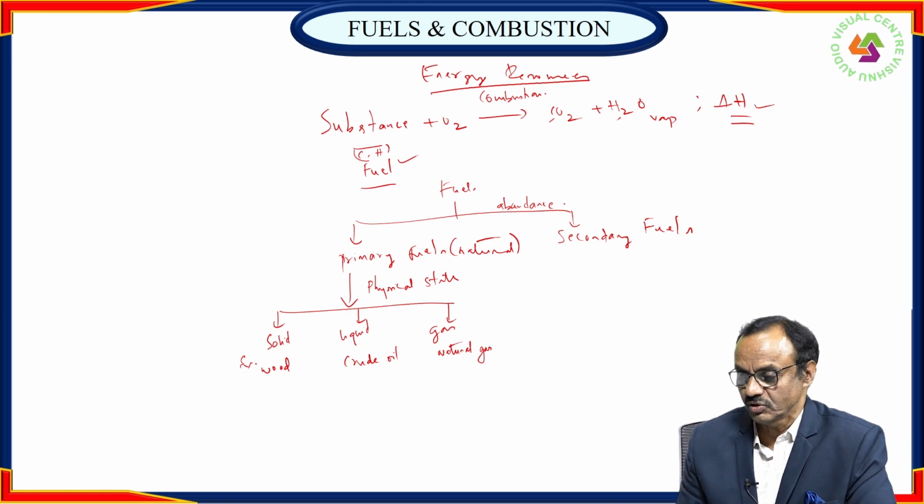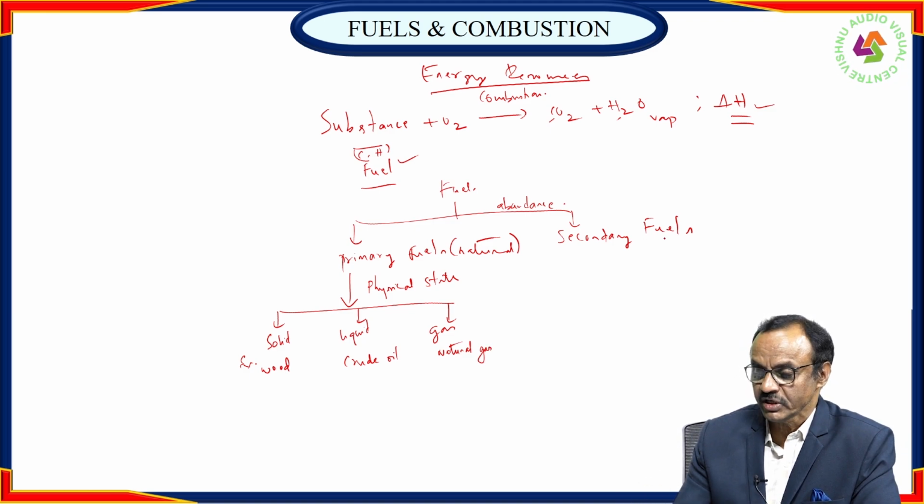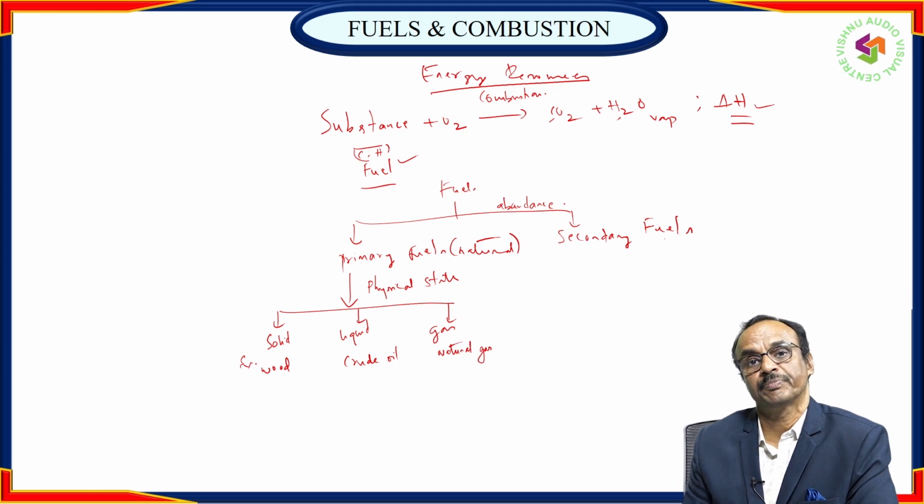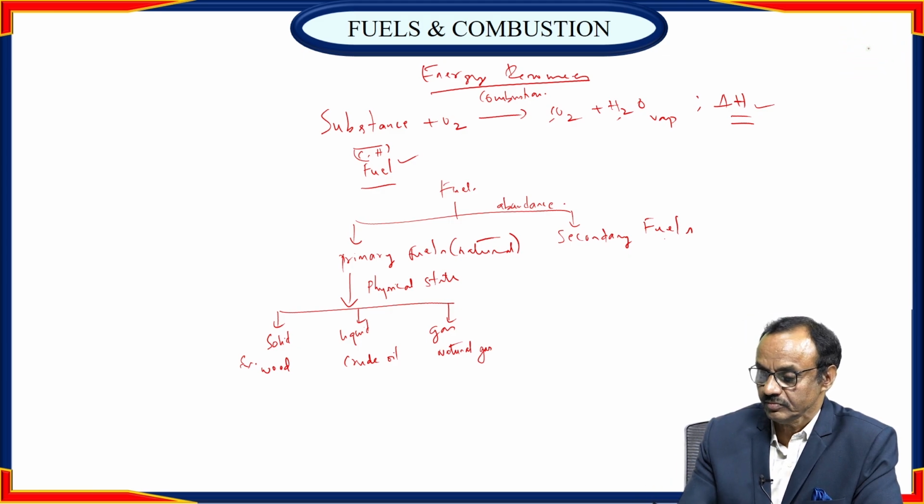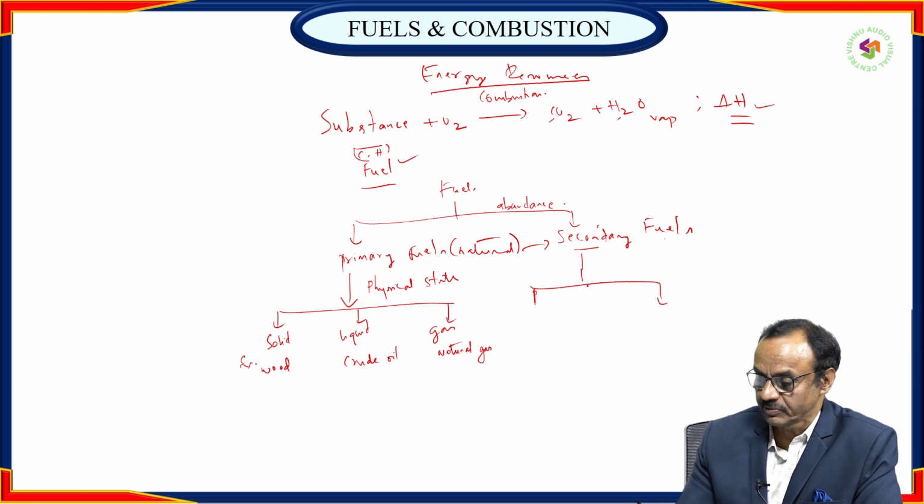Now secondary fuels. Fuels which are derived from primary fuels are called secondary fuels. Further, based on their physical state, these are also classified into three types: solid fuels, liquid fuels, and gas fuels.